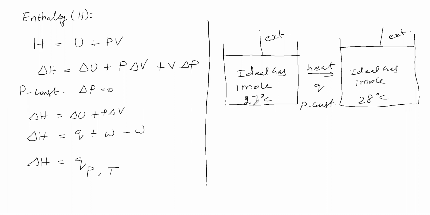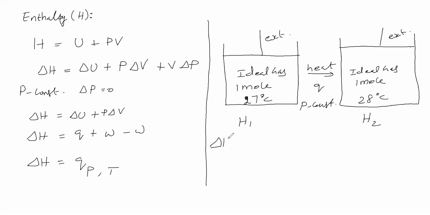So now in this process, for this ideal gas, enthalpy will be there. That enthalpy we will take as H1. For this ideal gas, enthalpy will be there. That we will take as H2. Enthalpy means what? Sum of internal energy and the product of pressure and volume. Is it having internal energy or not? Is it having pressure or not? Is it having volume or not? Therefore, it is having enthalpy. Enthalpy is the sum of internal energy and the product of pressure and volume. So this enthalpy we have taken as H2, and this enthalpy as H1.